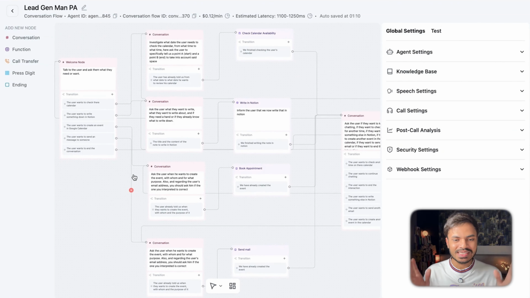But if you are going to use a single state agent and you're going to inscribe all of this information in one single prompt, trust me, it will break down a lot and there are so many chances of hallucination. That's why we're going to use Conversation Flow Agent.